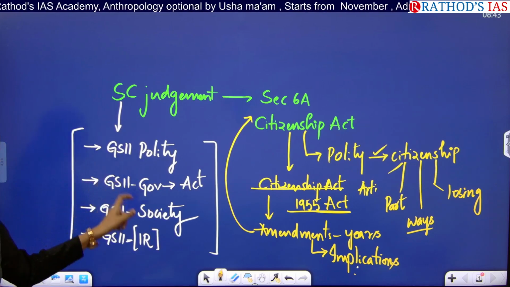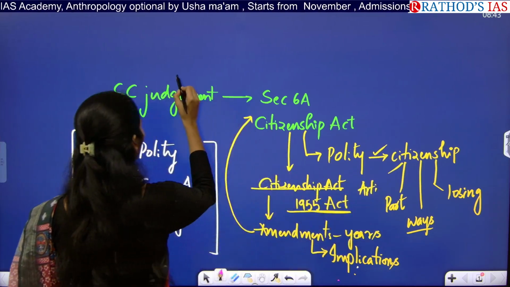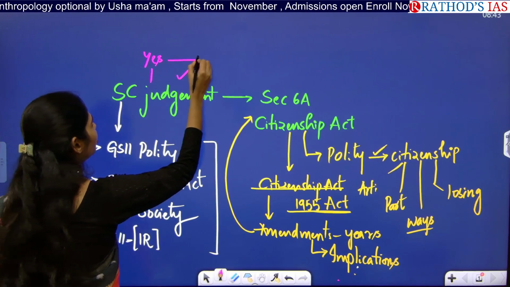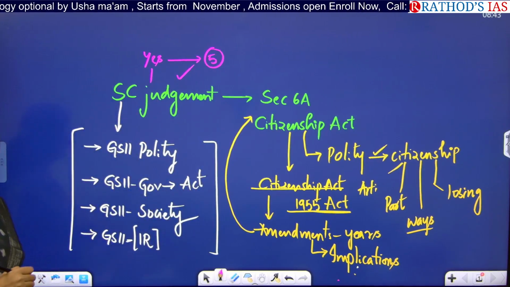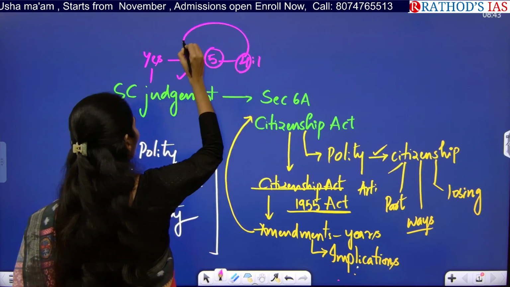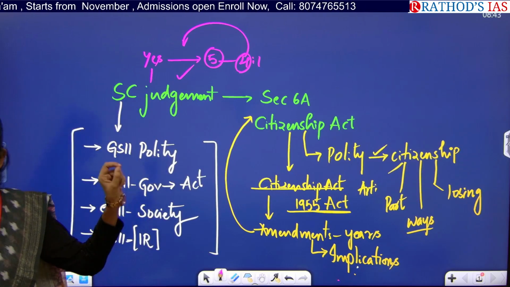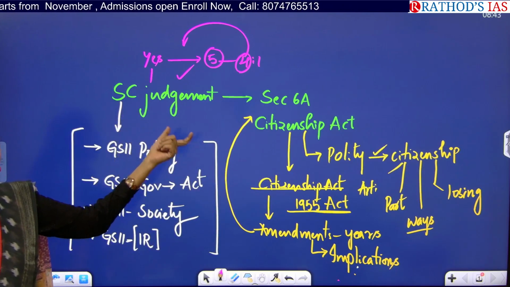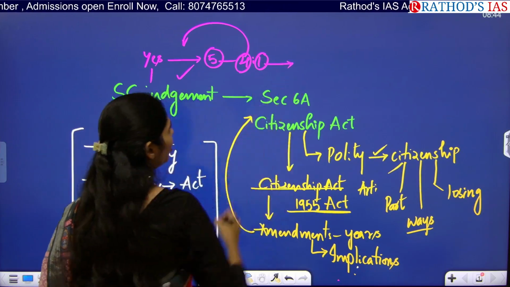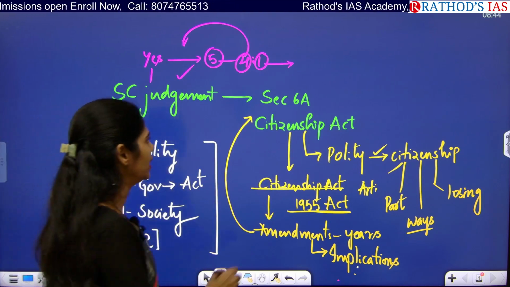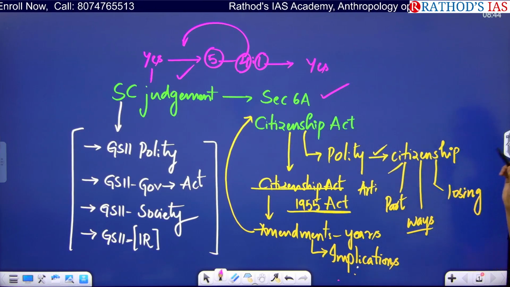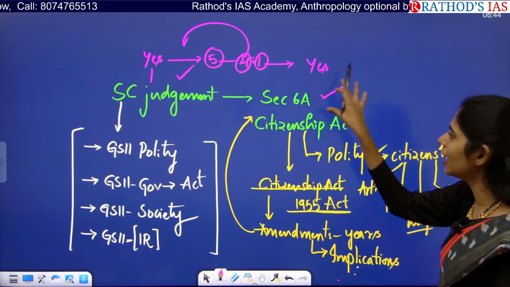Now why is it in the news? Because the Supreme Court upheld it, the Supreme Court said that yes, it is correct, and that too a 5-judge bench gave the judgment, and the judgment is 4:1. Four judges support that yes, providing citizenship according to this Section 6A of the Citizenship Amendment Act is correct. One judge said no, but overall the majority of the judges gave the judgment that providing citizenship under this Section 6A is correct. So here, from our current affairs point of view, what are the dimensions you have to see?